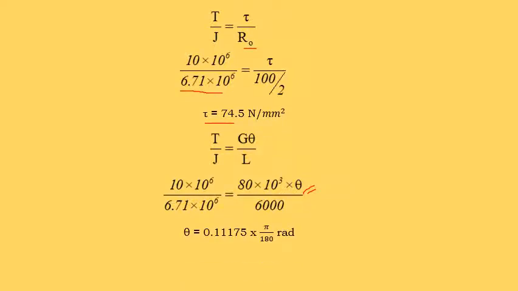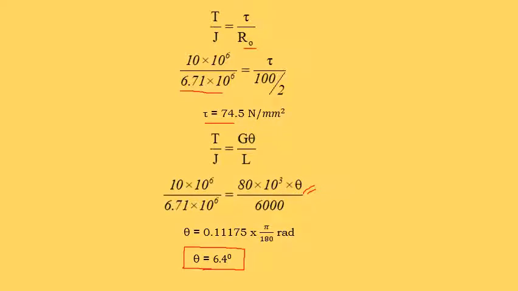After solving this equation, we got theta value 0.11175. It is in radian, so we have to convert it into degree by multiplying by 180 over pi.